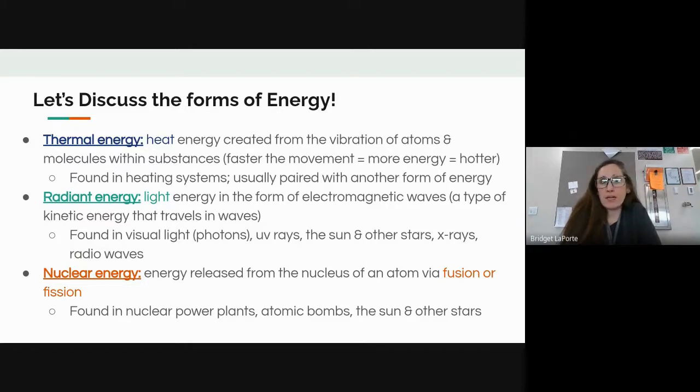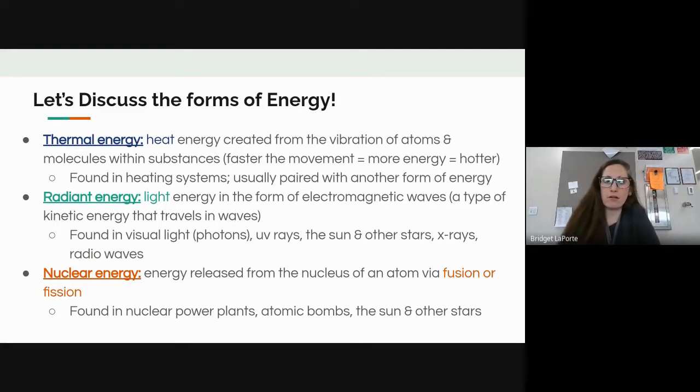We have thermal energy. Our heating system, we're definitely going to be using that in this next month or so with how cold it's getting. Usually, though, you find thermal energy paired with or converting or changing with another form of energy, a light bulb, for example, which we'll talk about in a minute.